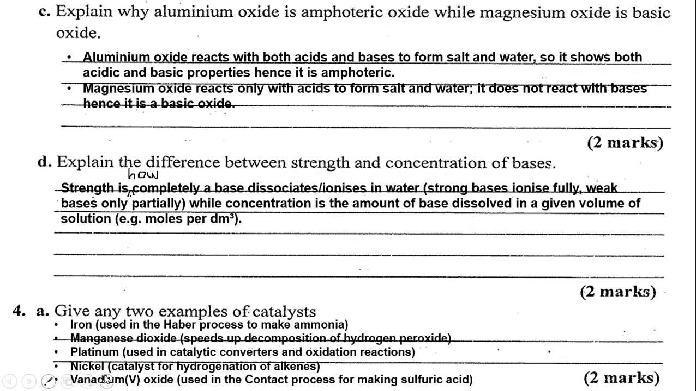I'm sure you're familiar with vanadium oxide. Vanadium oxide is used in the contact process for making sulfuric acid. Contact process, you covered this in Form 3 in a topic called sulfur and its compounds. So the manufacture of sulfuric acid uses vanadium oxide as a catalyst to speed the process up.